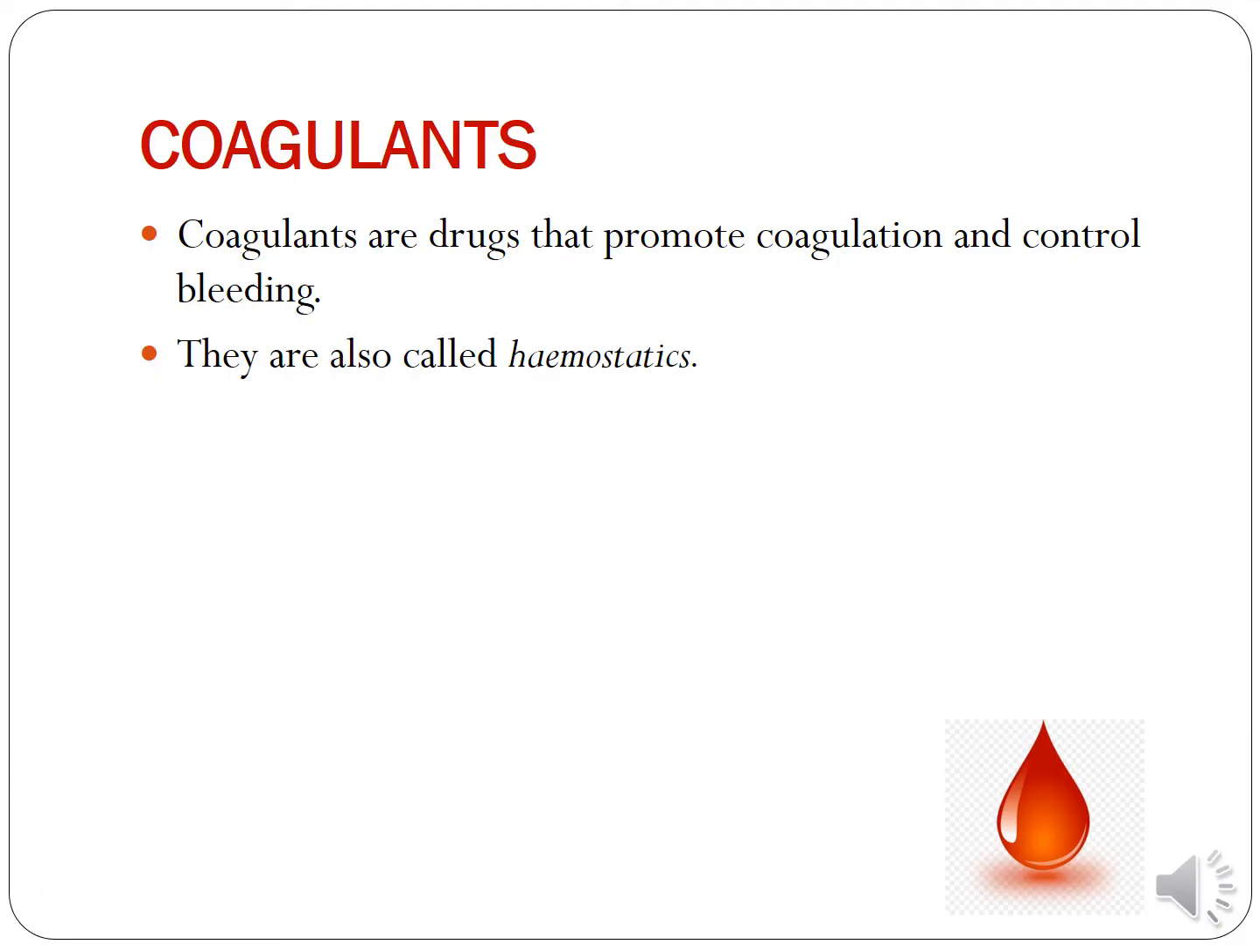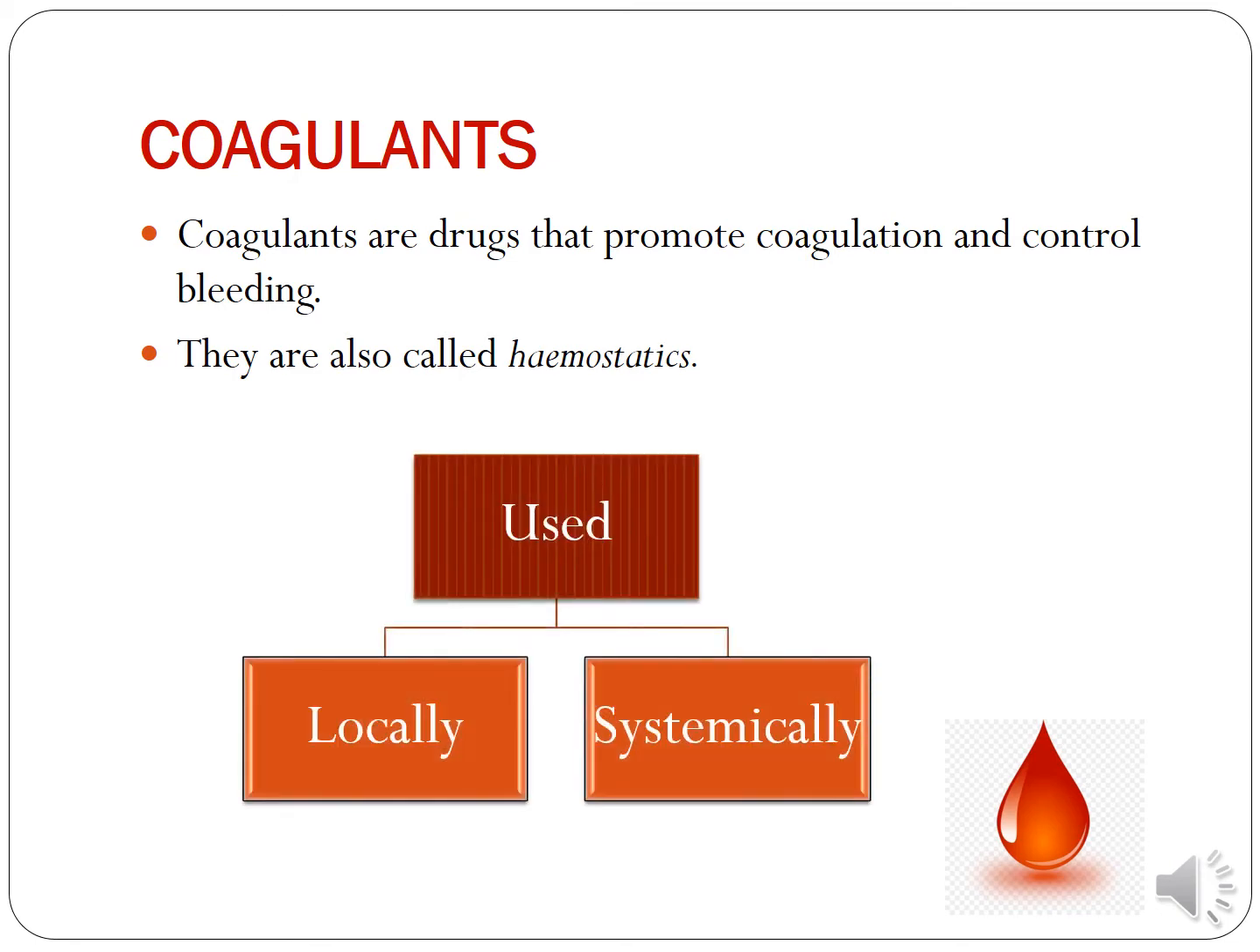So first we'll see what we mean by coagulants. Coagulants are drugs that promote coagulation and control bleeding. They are also called hemostatics. Basically, these coagulants are used locally and systemically. We can say they are classified as local coagulants and systemically used coagulants.